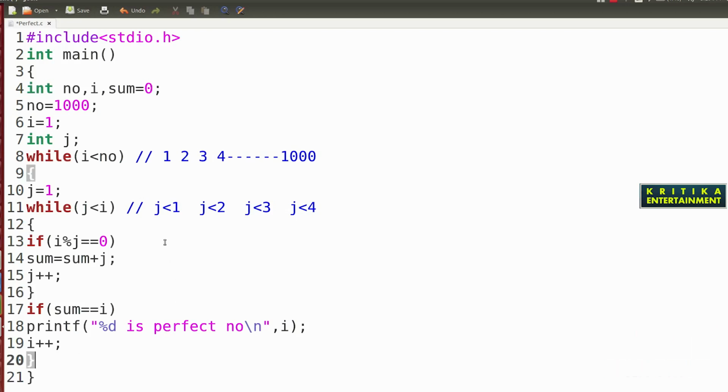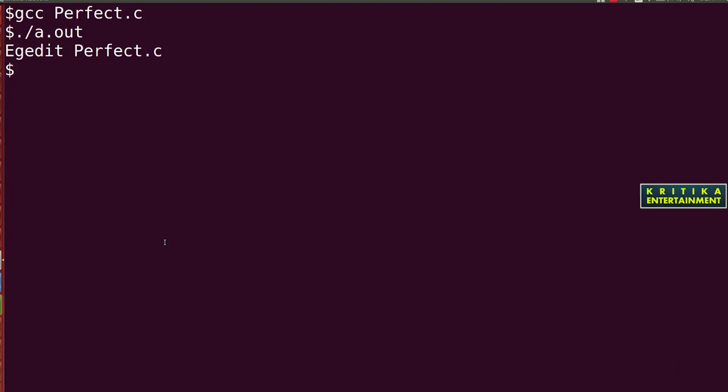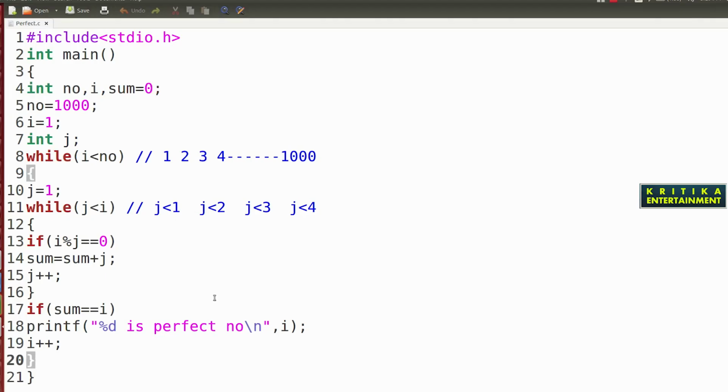Then I'll run this program. The number is 1000, I equal to 1, and J is equal to 1, while J less than or equal to I. If I percentage J equals 0, then sum is equal to sum plus J. Then J will be incremented.